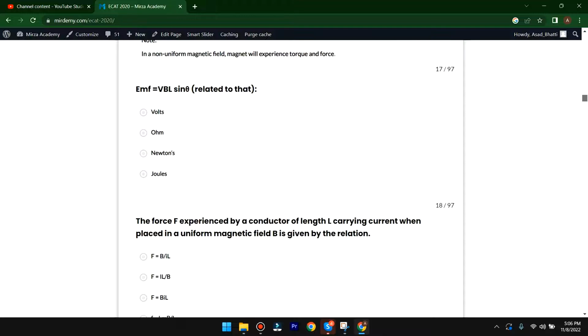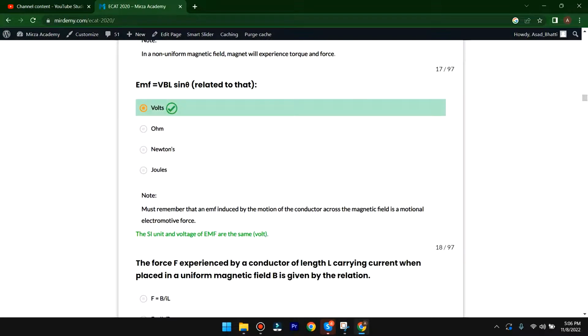EMF is equal to vBL sin theta. Related to that, the options are volts, ohm, newtons and joules. So here it will be volts. The A option is correct. We must remember, an EMF induced by the motion of a conductor across a magnetic field is a motional electromotive force. So here the SI unit of EMF is the same as voltage. So here the A option is correct. The next MCQ.